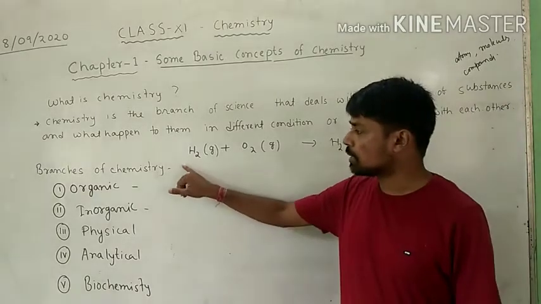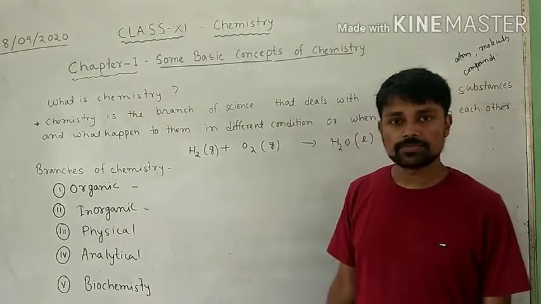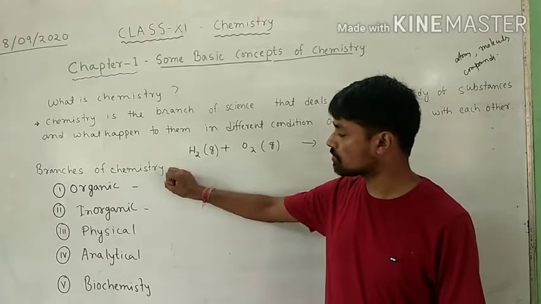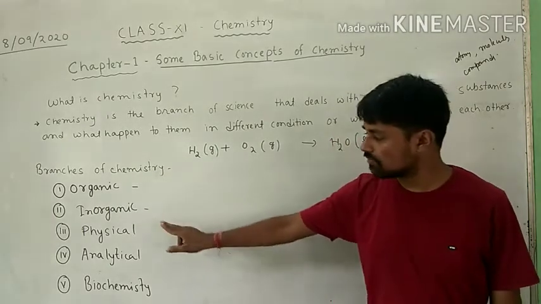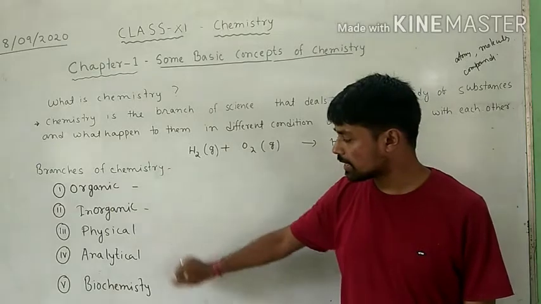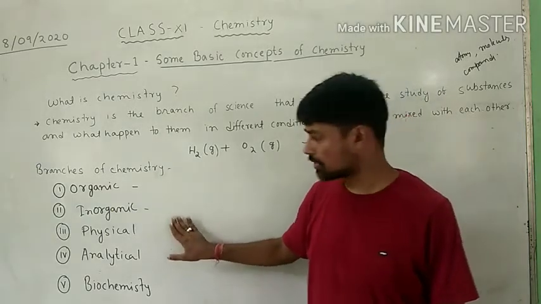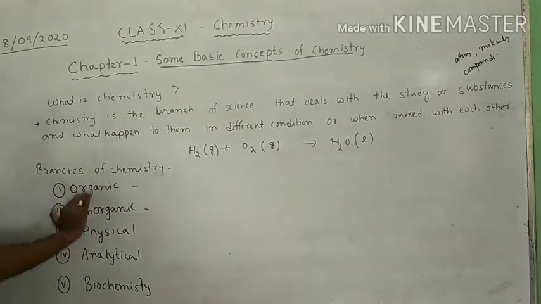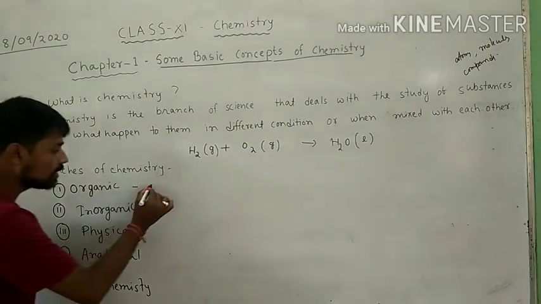Now let us move to some branches of chemistry. These are some branches of chemistry: organic chemistry, inorganic chemistry, physical chemistry, analytical chemistry and biochemistry.